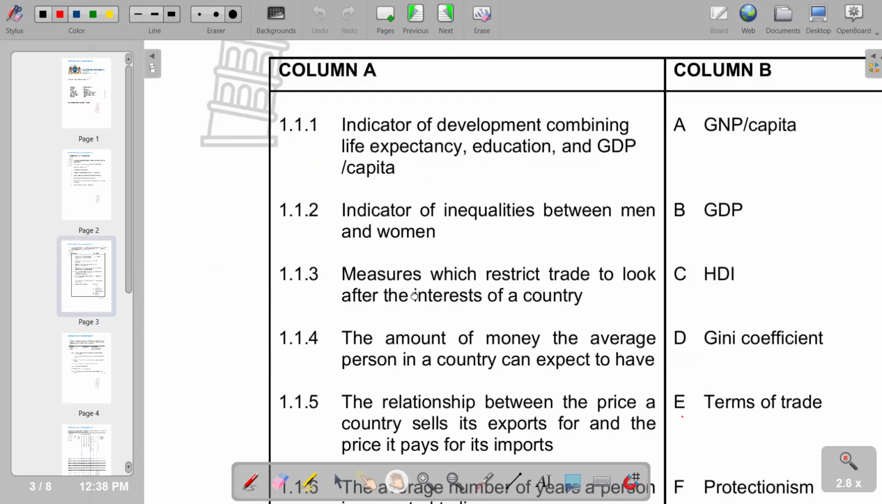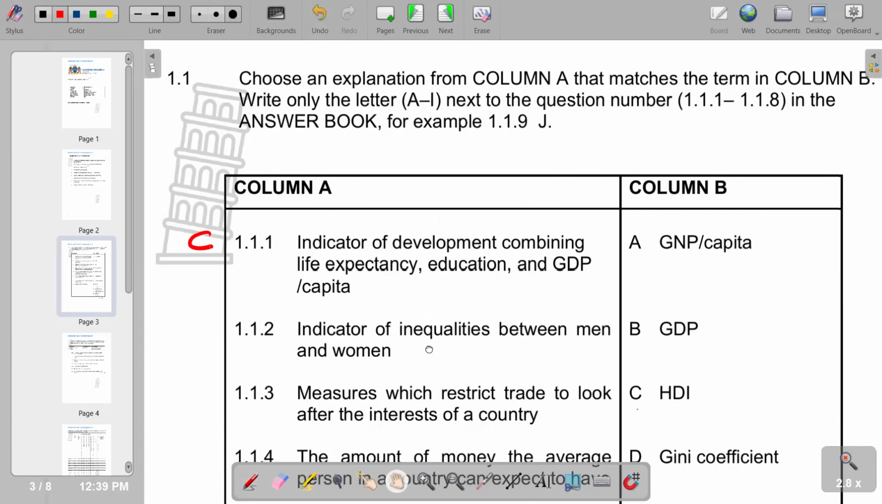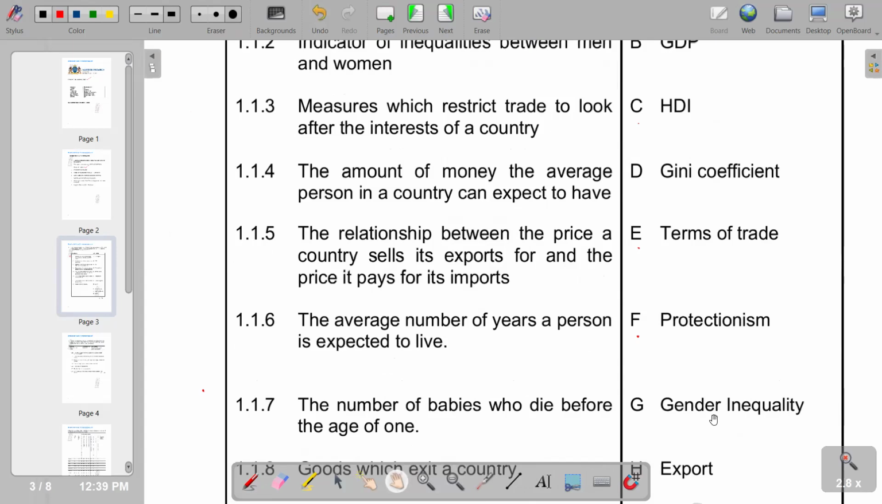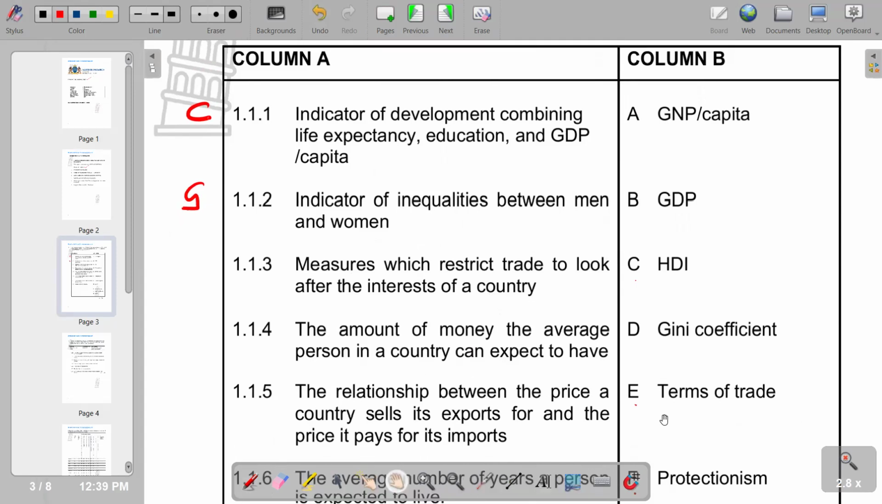Then we move on to the question part, whereby the first part of the question is on matching words. The first one is saying indicator of development combining life expectancy, education, and GDP. The correct answer that we have is HDI, which is C. The indicator of inequalities between men and women, according to responses that we've got, is gender inequality, G. Then we go to the next one, measures which restrict to look after the interests of a country, is protectionism, which we have F.